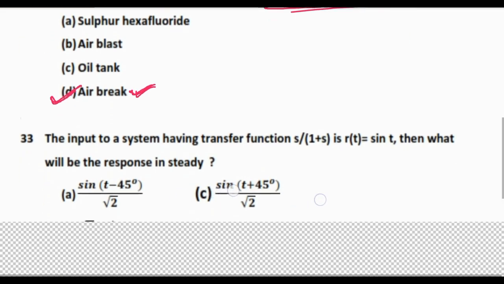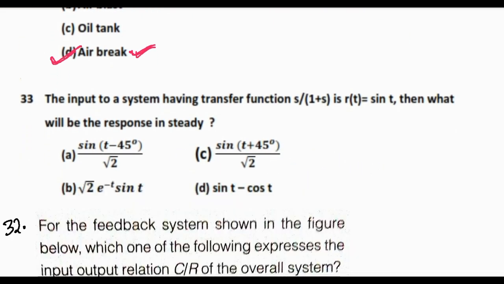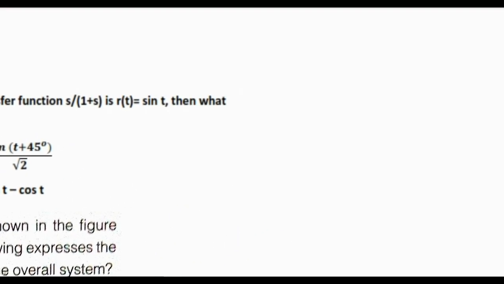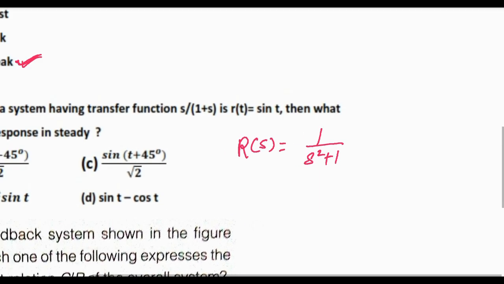The input to a system having transfer function S by S plus 1 is r(t) equal to sin t. Then what will be the response in steady state? So here r(t) is given sin t. So R(s) will be 1 by s square plus 1 and given the transfer function.